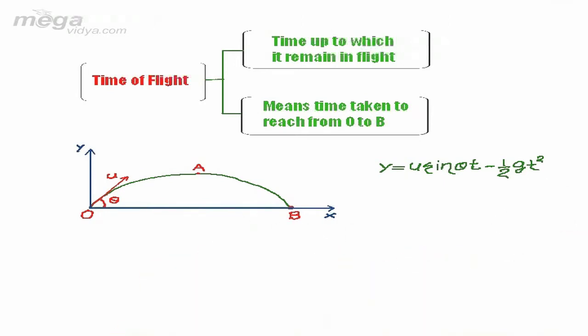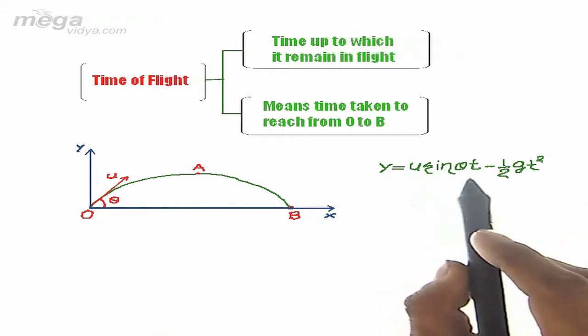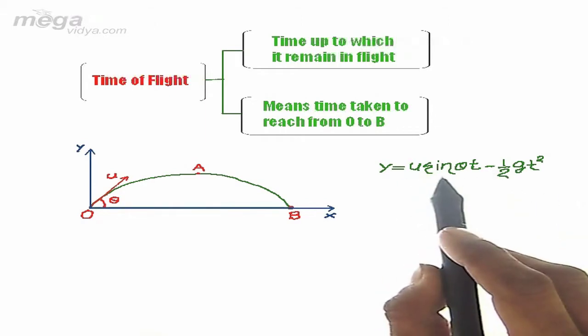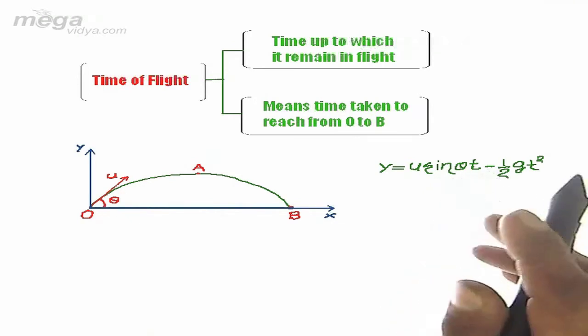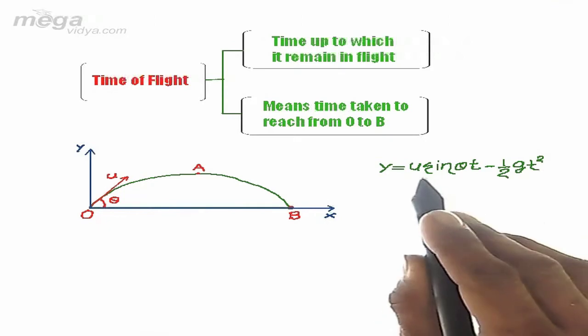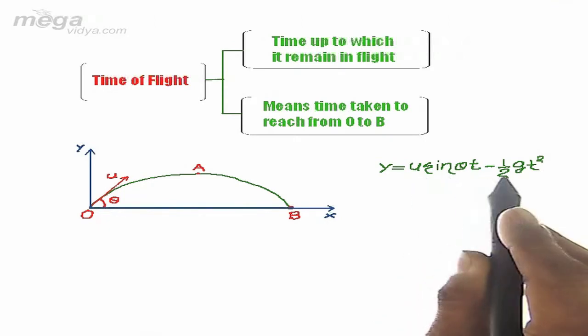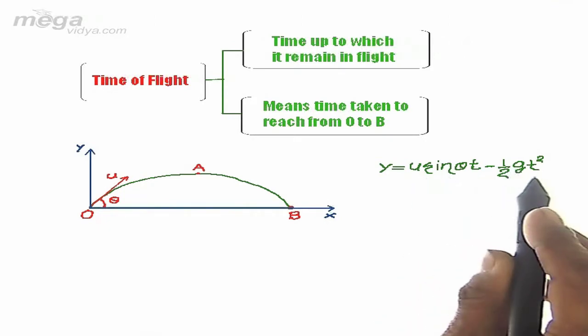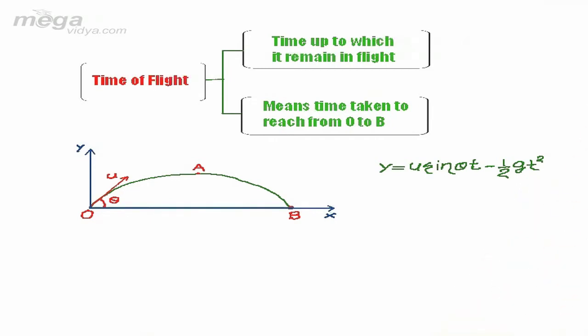We had assumed that the equation at any time t for the y position can be written as u sine theta t, where u sine theta is the y component of initial velocity of the projectile, minus half into the acceleration, which is vertically downward and equal to g, into t square.